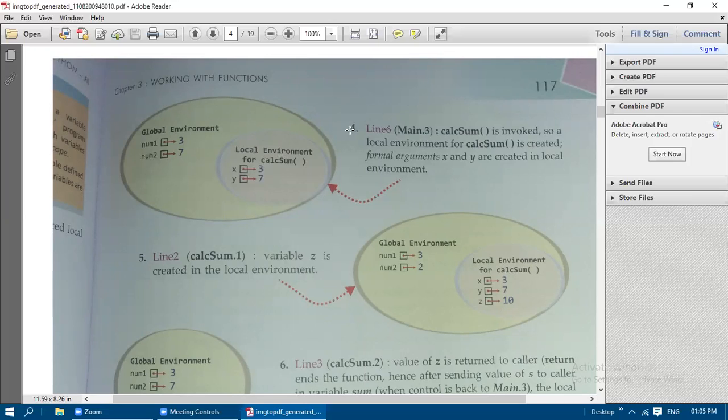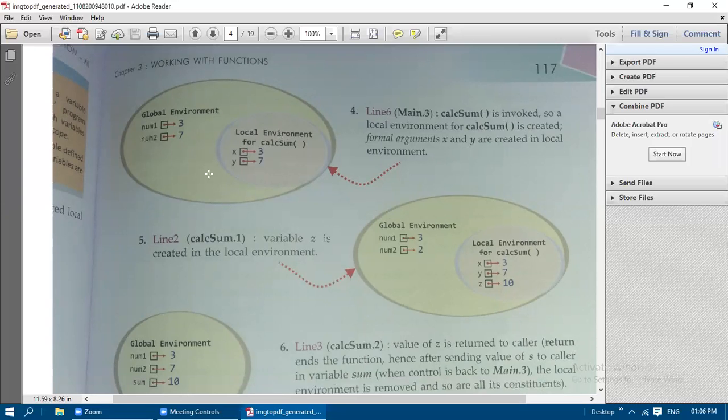So which line is executed? When line 6 in the main part is executed, calc_sum is invoked. So the local environment for calc_sum is created. The formal arguments x and y are created in the local environment. In these two pictures you can see two oval shapes.